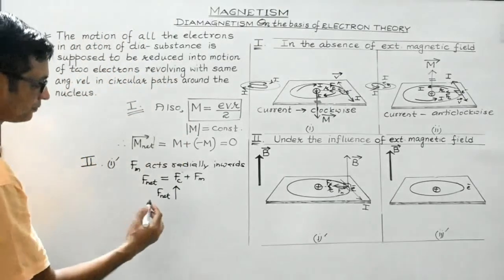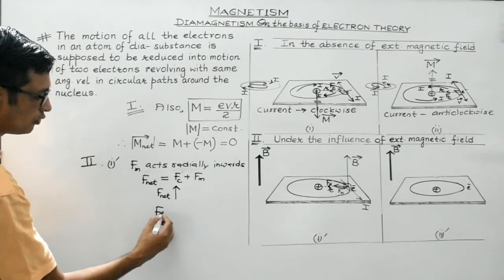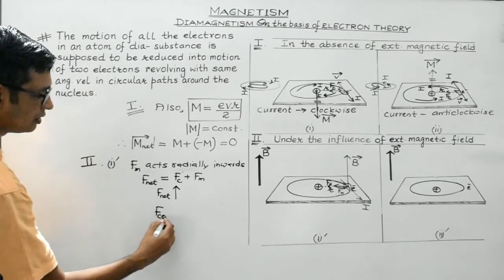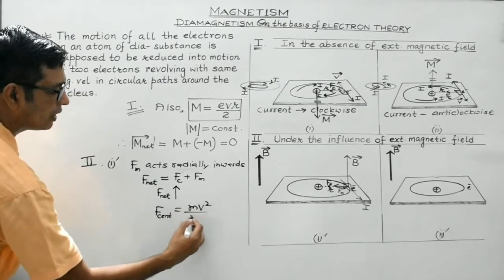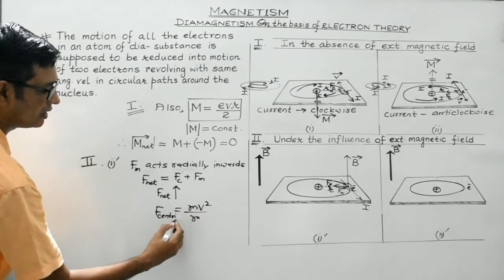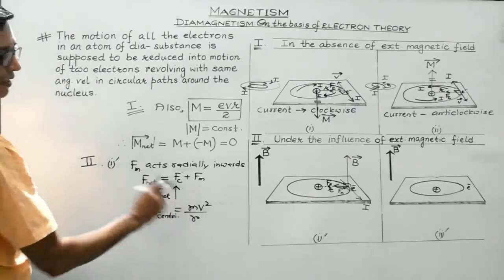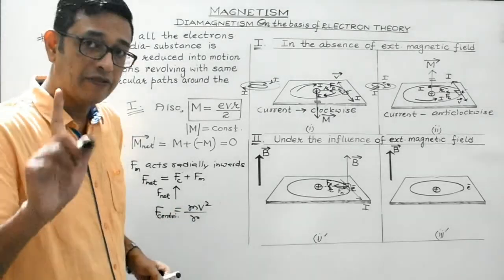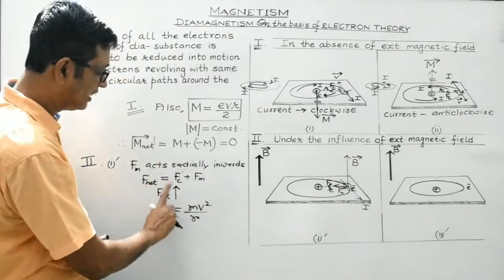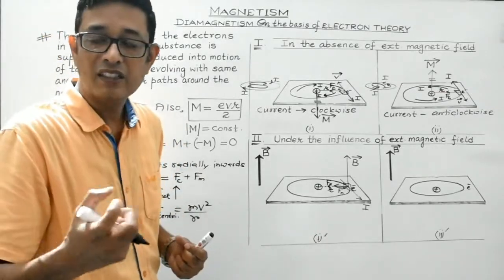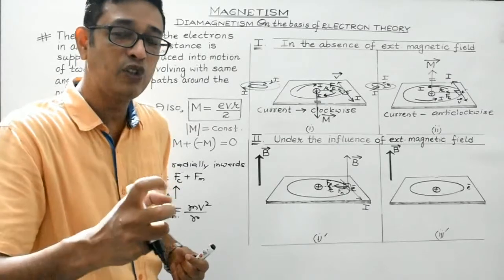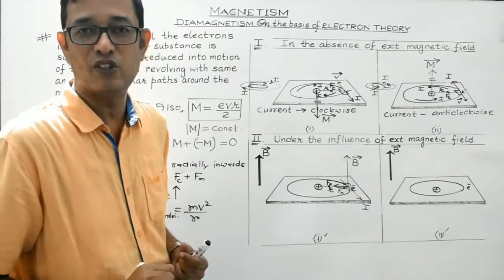Now students, centripetal force, we are aware, it is given by mv square by r. Net centripetal force is given by mv square by r. So if the net centripetal force increases, it means that it will result in an increase in the magnitude of the orbital velocity of the electron.